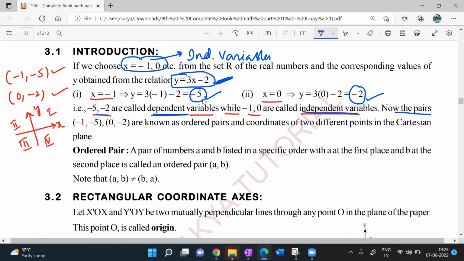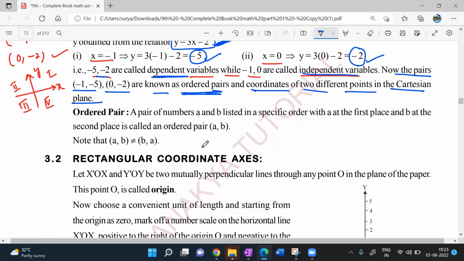Now the pairs -1 comma -5 and 0 comma -2 are known as ordered pairs. Beta, what are they? Ordered pairs and coordinates of two different points in the Cartesian plane. Sir, you are saying ordered pairs. What do you mean by ordered pair, beta? I'll tell you.